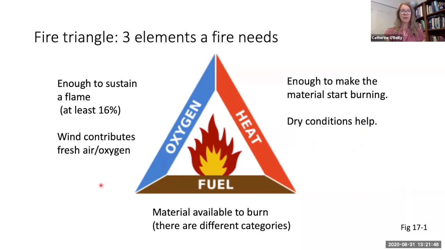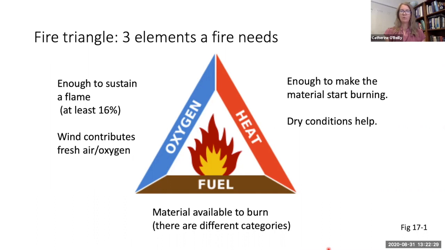Fire also requires air that has at least 16% oxygen that's needed to sustain a flame. Our atmosphere is currently 20% oxygen, so fresh additions of air would be needed constantly to keep a fire going. Wind contributes by providing fresh oxygen. Another example is if you're lighting a campfire or a fire in your fireplace at home, waving on that fire or blowing on that fire can produce a wind that provides oxygen that helps those flames ignite. So as long as there is enough of a breeze and it's relatively dry, having fuel available is the main thing that might influence a wildfire.